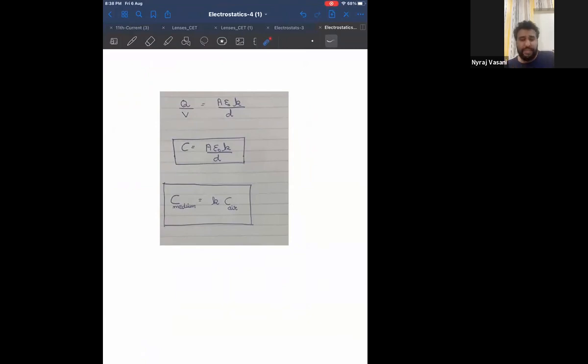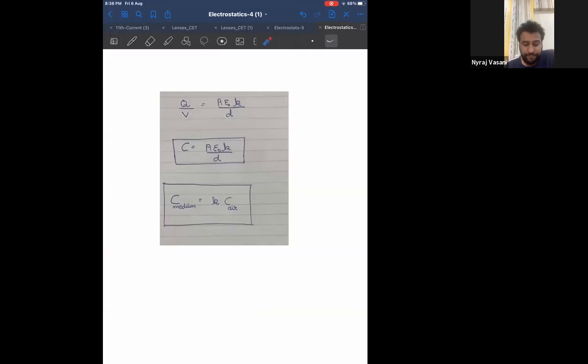Now listen. You have a general formula for capacitance, which is Q equal to CV. Then for capacitors in series, 1 by CS equals 1 by C1 plus 1 by C2, and for parallel, CP equals C1 plus C2. Now, the capacitance of a parallel plate capacitor has a unique and specific formula.